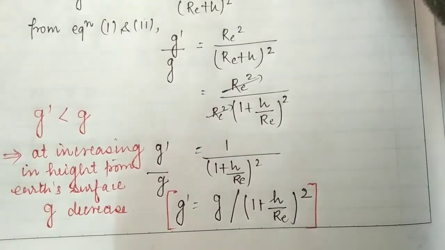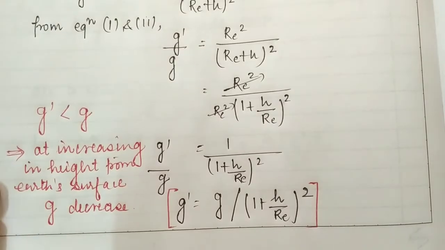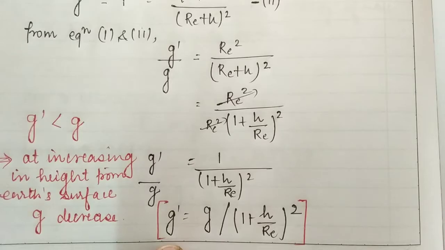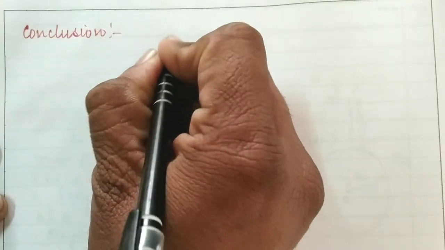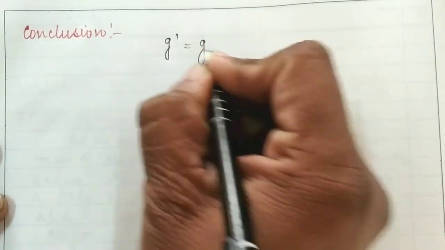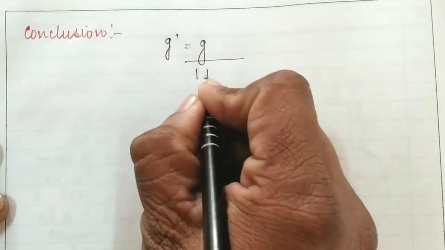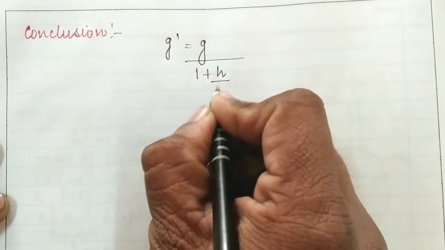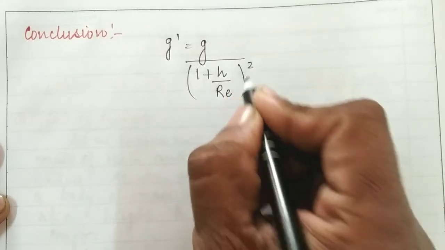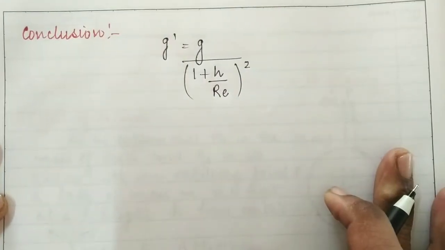Now what we are going to do, what will be the different conditions that take place in the variation in g at a height h. So students, what conclusion can we make? Right now we have obtained an expression that the variation in g can be defined as g dash is equal to g upon (1 plus h by Re) whole square. Right now we have reduced this expression.